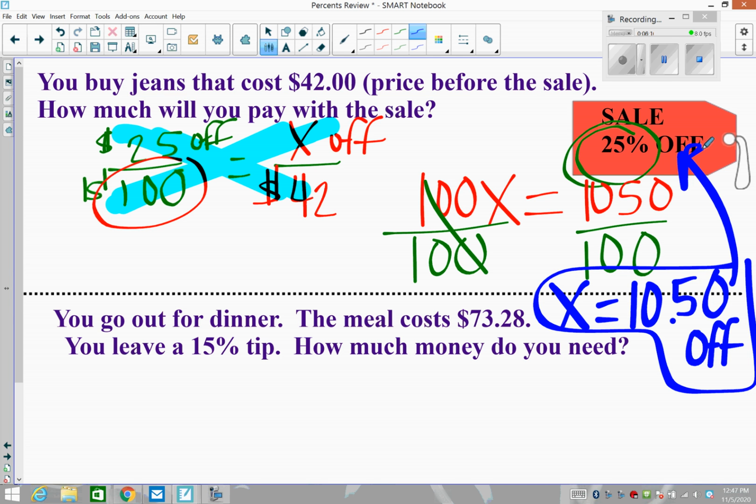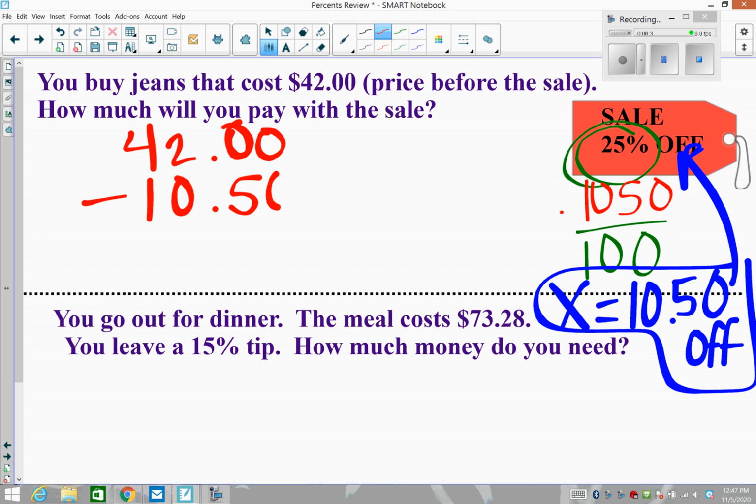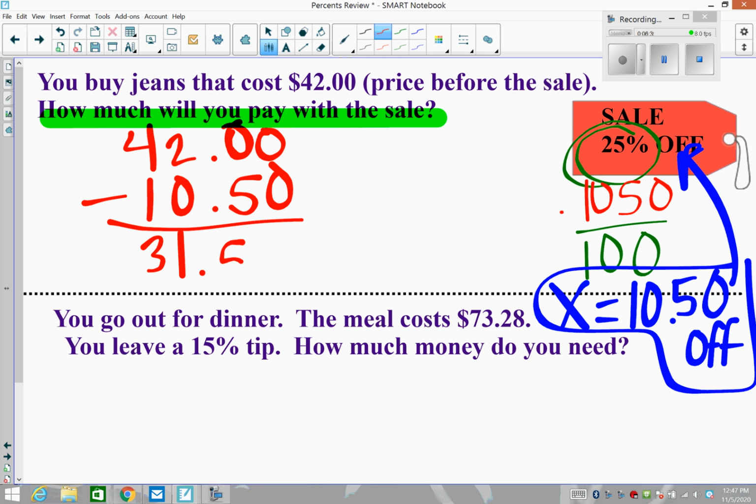Now I'm going to erase some things just so I have some space to write. So go ahead, pause if that's confusing, but I'm going to erase. So we have that the price before the sale was $42, and you get to take $10.50 off. So the question is asking here, what do you pay? How much do you pay? And so you would pay $31.50.